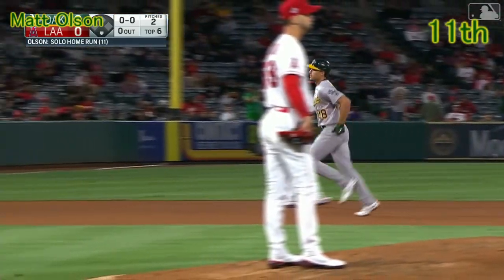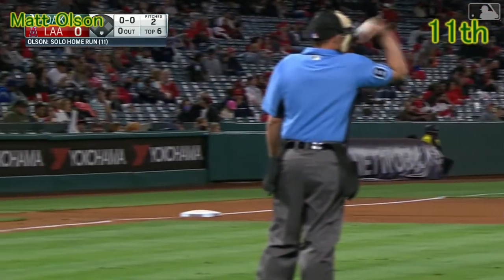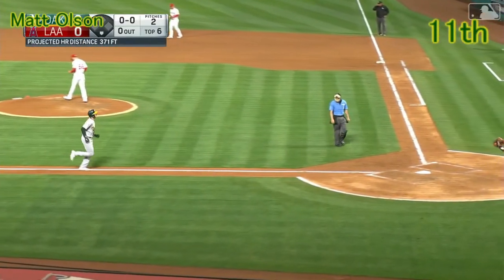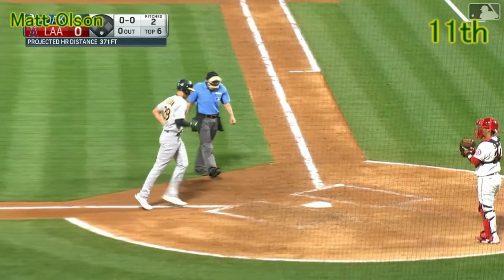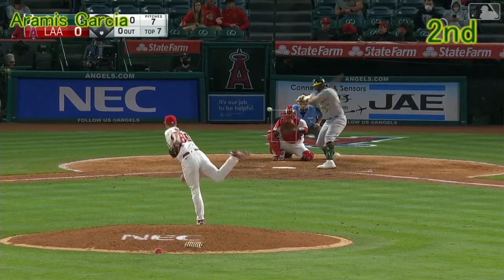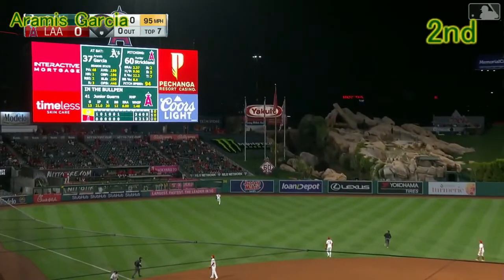Matt Olsen lofts one down the right field line, leaves the ballpark, and it's his 11th home run of the year, and the A's lead 3-0. And Matt Olsen said, okay, I got to join. He said, after working on the ground crew, I'm looking forward to seeing some of the guys I worked with.